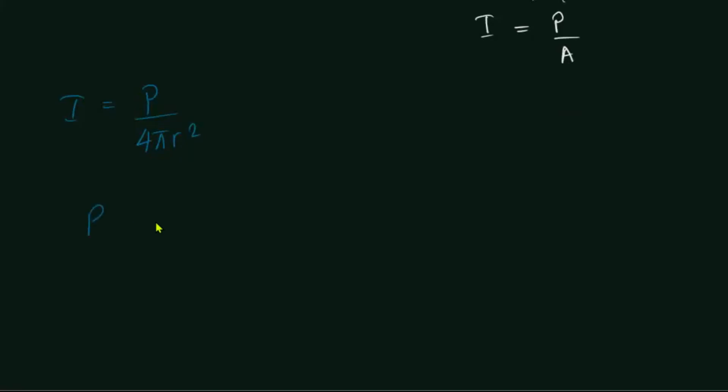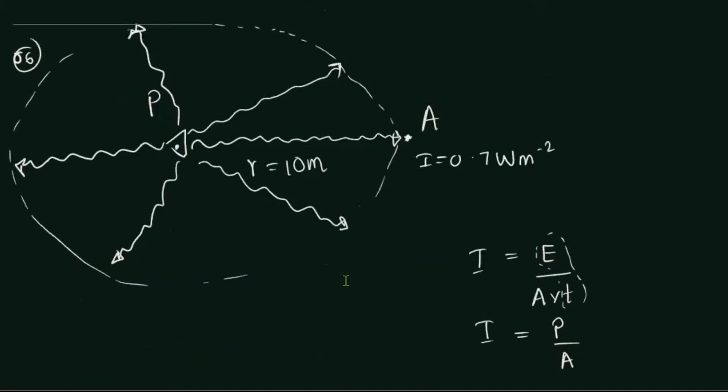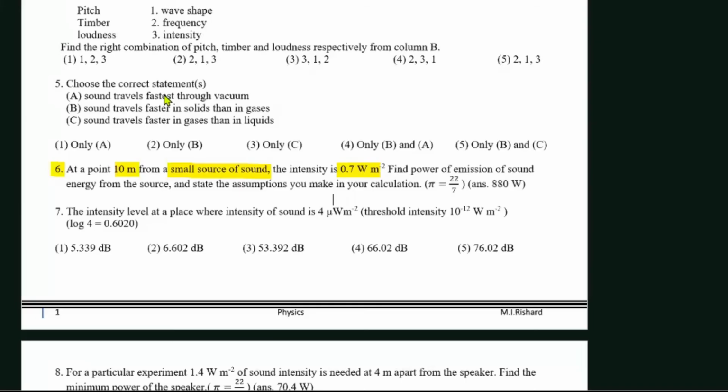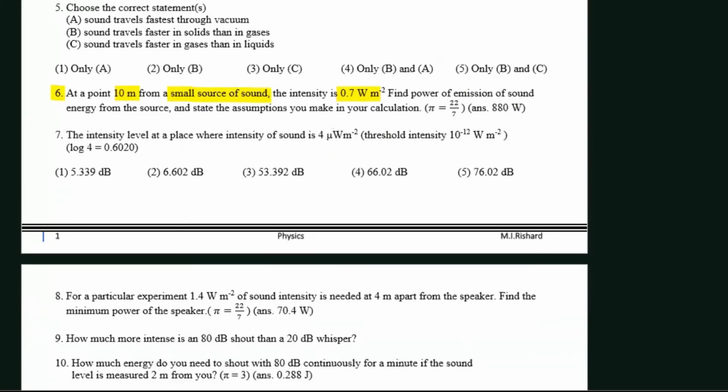Okay, we need to find the power. So power is going to be intensity into 4 pi r squared, right? Intensity is given as 0.7, 4 pi is taken as 4 times 22 over 7, and r squared is 10 squared. So therefore we are going to get something around 880 watts. So the power of the sound source is going to be 880 watts, right? So that's done.